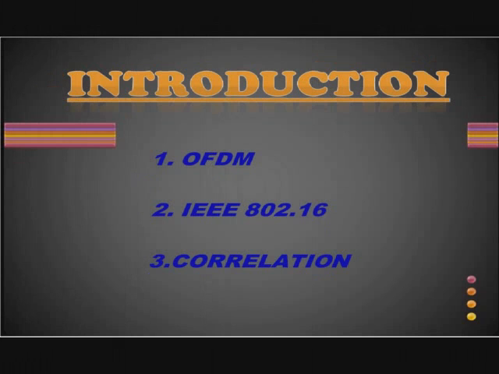The project revolves around three topics: first, OFDM; second, IEEE 802.16; and third, correlation. OFDM is basically a method to encode digital data on multiple carrier frequencies, for both wired and wireless. In OFDM, we use a large number of closely spaced orthogonal subcarriers to carry the data on several parallel data streams or channels. Each subcarrier is modulated with a conventional modulation scheme, for example quadrature amplitude modulation.